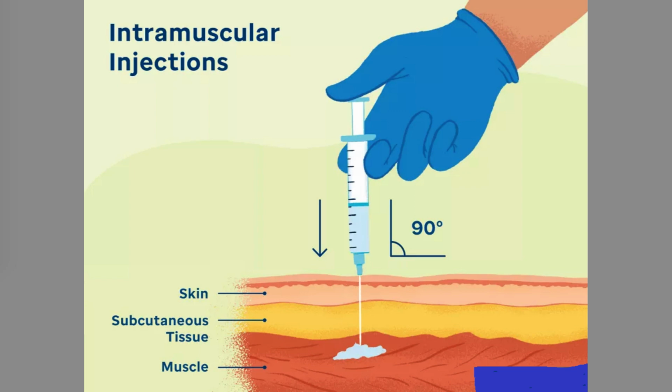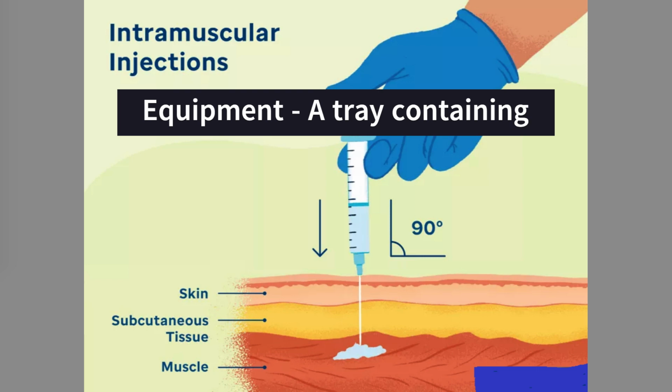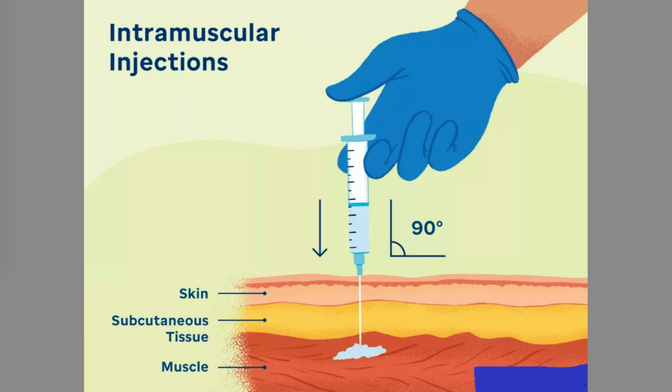Equipment. A tray containing syringe and needles of various sizes, sterile. Transfer forceps in a jar containing antiseptic solution. Sterile cotton swabs and gauze pieces in a sterile container. Methylated spirit in a container. Bowl with water. Kidney tray and paper bag. Drug order sheet. Water for injection. File to cut open the ampoules. Small covered tray, sterile, to carry the prepared injection to the bedside.